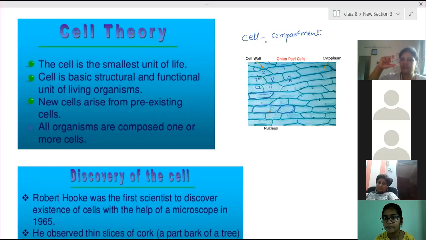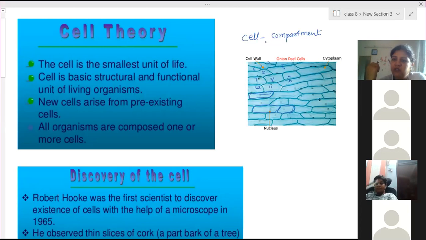In a chemistry lab, if you have seen, the bottles are closed by a wooden substance we call cork. He took that cork and looked inside. He prepared a simple microscope, and under it he discovered a honeycomb-like structure. It was similar to compartments, so he gave them the name cell. Clear?